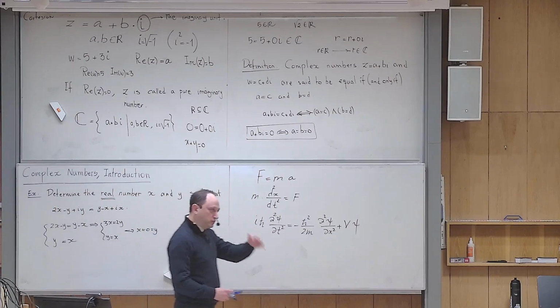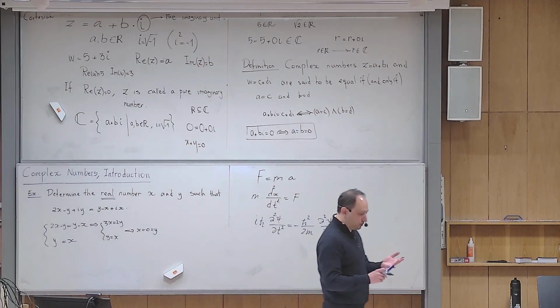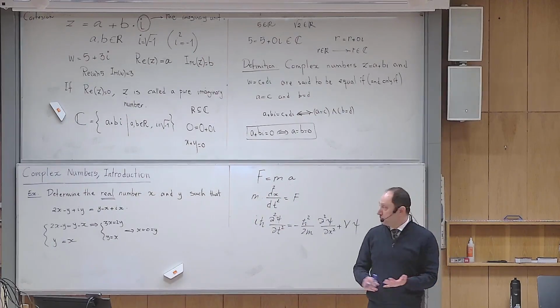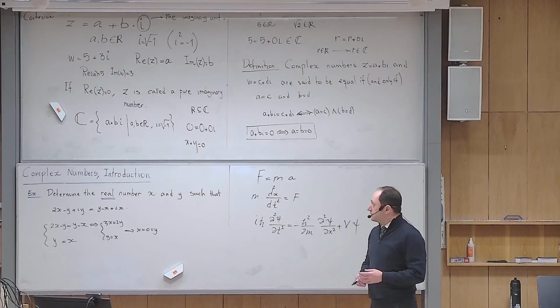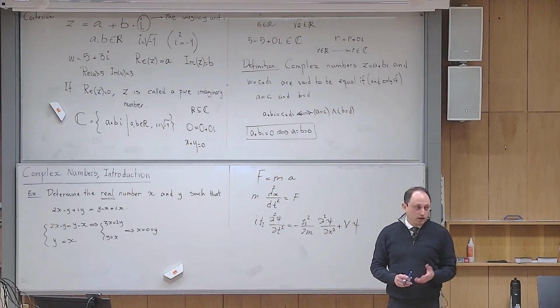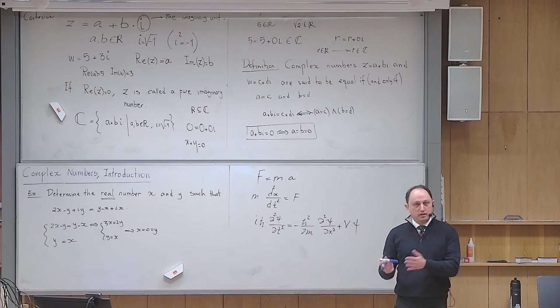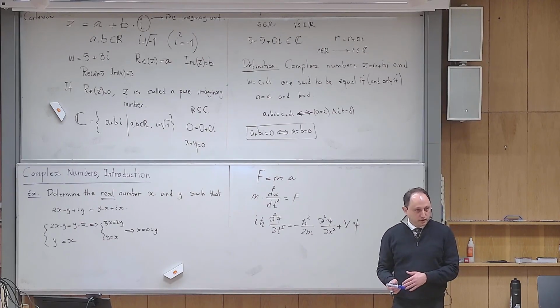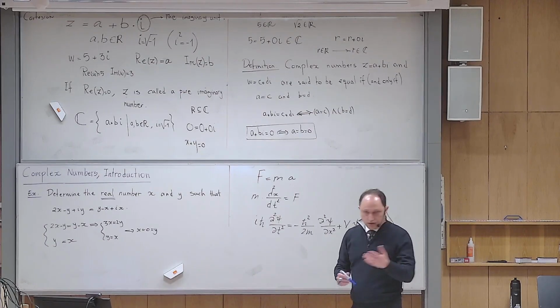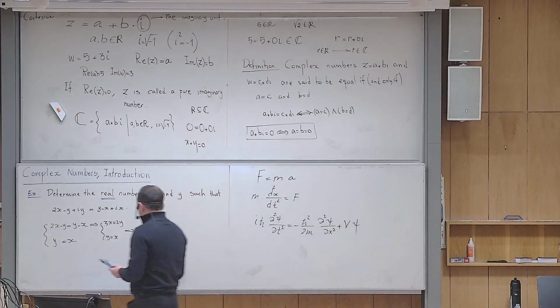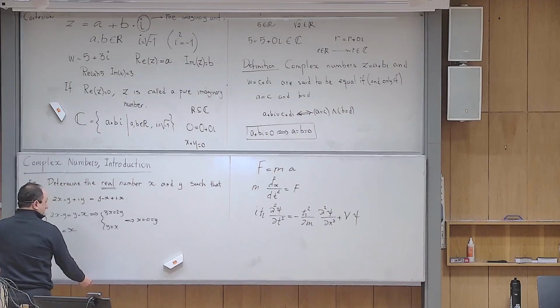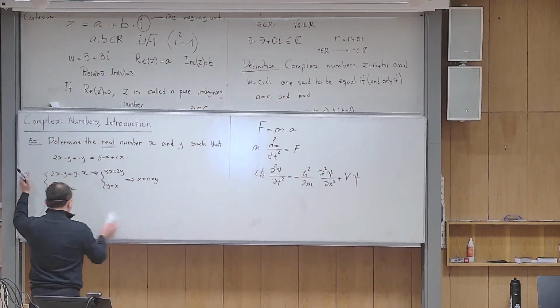So we want to start a new algebra. We introduce the concept of complex numbers, and then we define the meaning of being equal, and next, operations: addition, subtraction, multiplication, and division. These are the four main arithmetic operations.